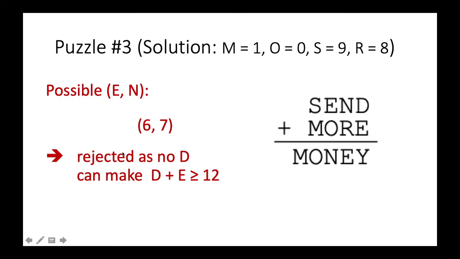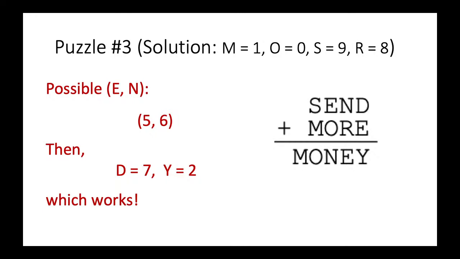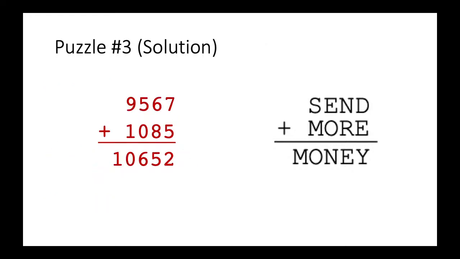So in summary, what do we have? In summary, the only possible case for E, N that can satisfy this puzzle must be E is equal to 5, N is equal to 6, and then D is equal to 7, and then Y is equal to 2. So in that case, this is the answer for this particular puzzle. Yeah, you can check it one by one.